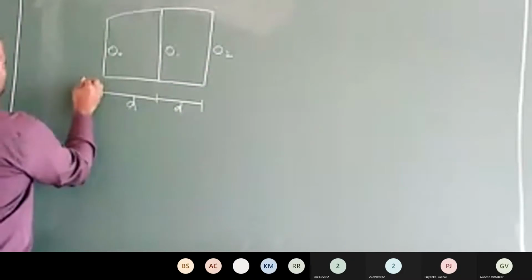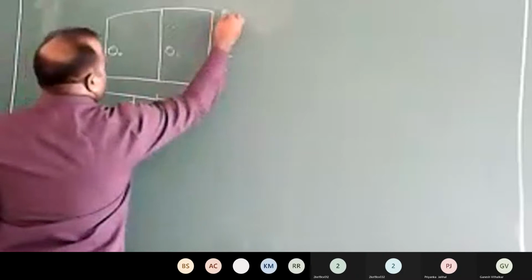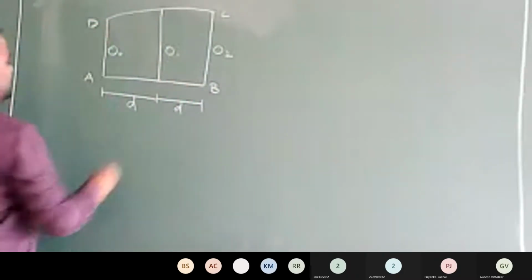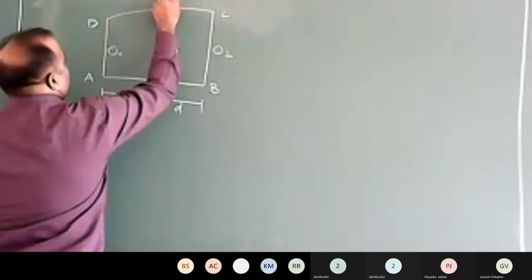I'm going to call this point A, B, C, then D. This I'm going to call E, and this point F. Please draw a neat sketch here. Until and unless you draw a neat sketch, you don't understand the derivation. In most engineering cases, you should try to understand with the help of sketches.